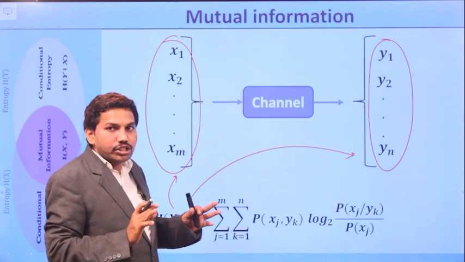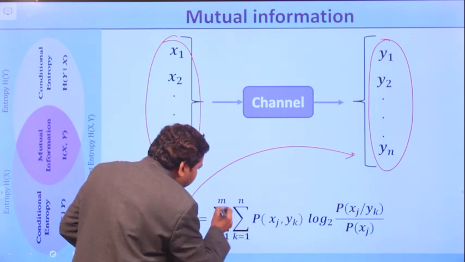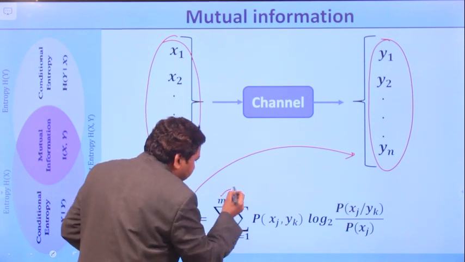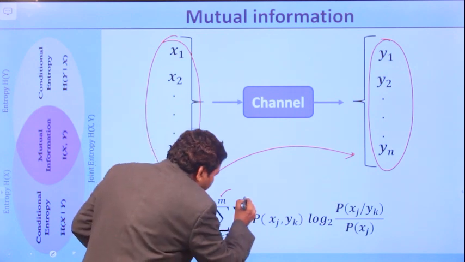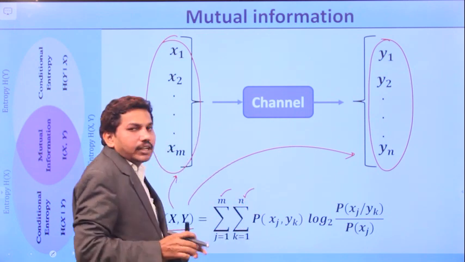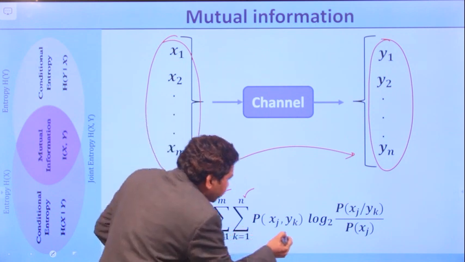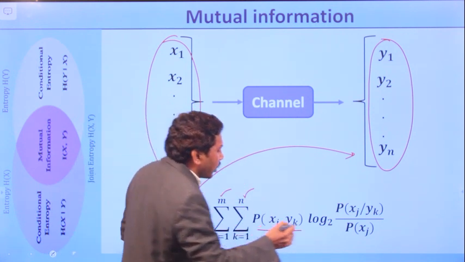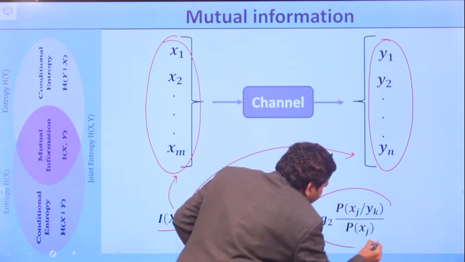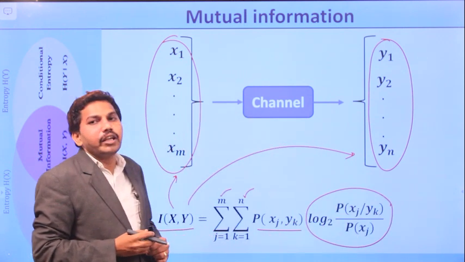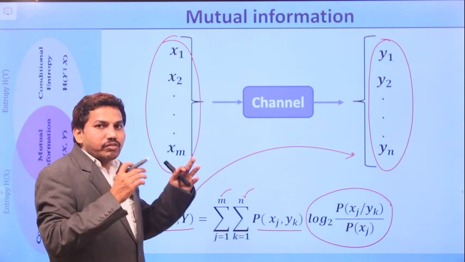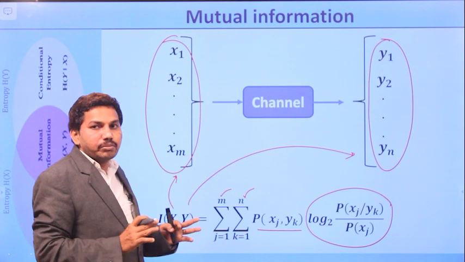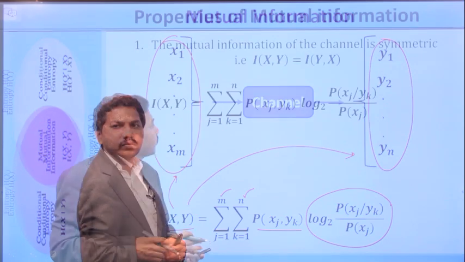So it is represented as a summation of j equal to 1 to m, that is m number of messages, and k equal to 1 to n, which means n number of messages are received. So it is the joint probability p of xj comma yk. The remaining formula is as it is, log of p of xj by yk divided by p of xj. So it is the mutual information between x and y.